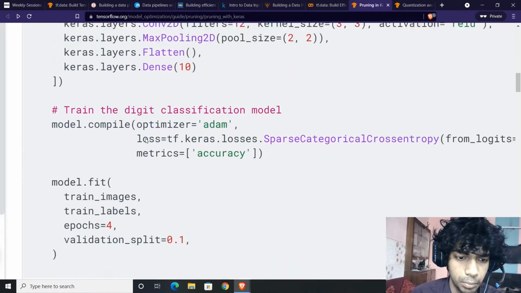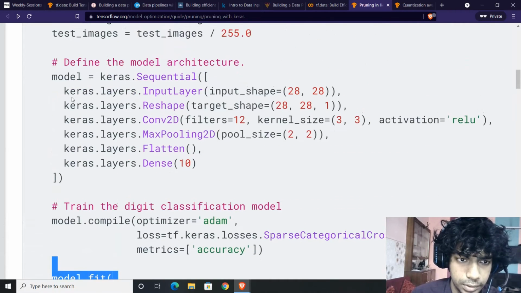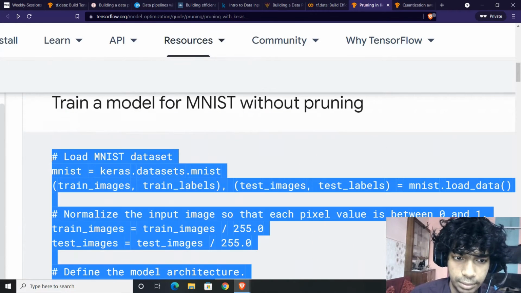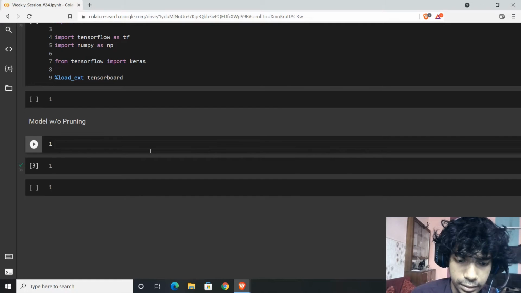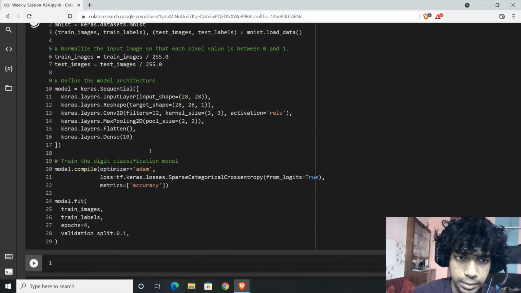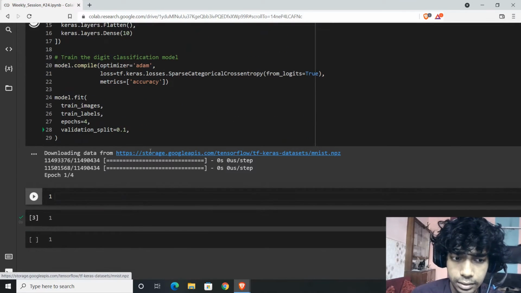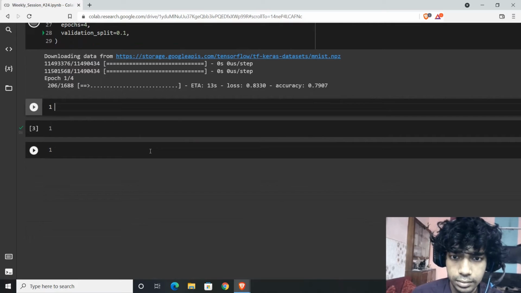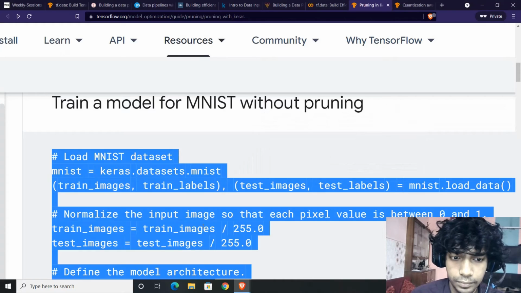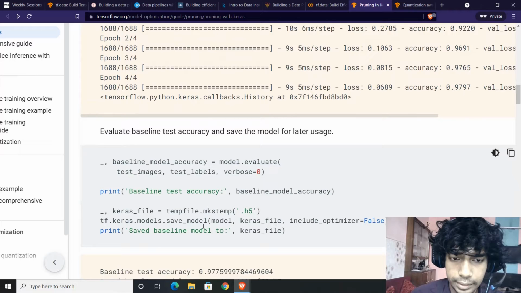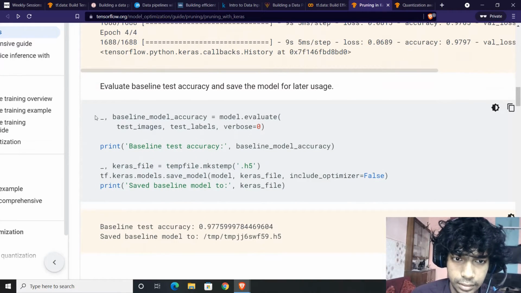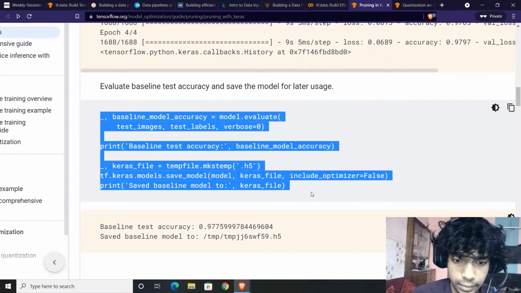So this is a simple model, simple workflow, most basic level of MNIST training. Load the datasets, get the datasets to begin training. As simple as that, nothing complex. Now let's see what exactly is in it, this is the evaluation and saving of the model.